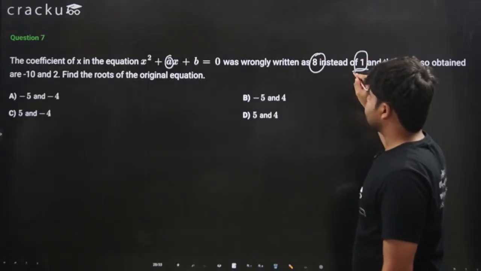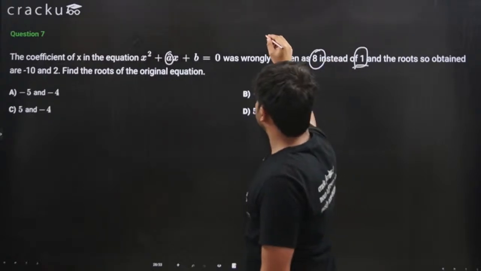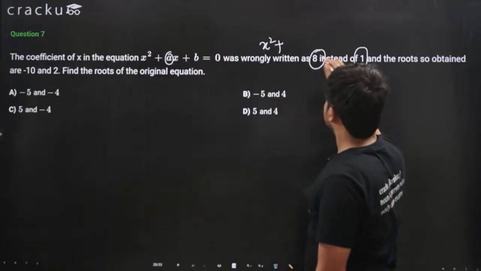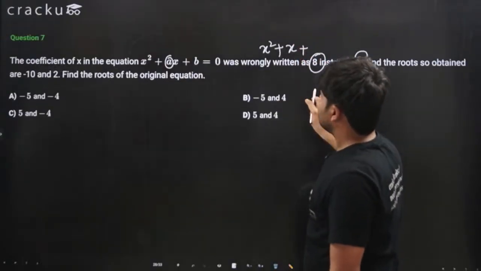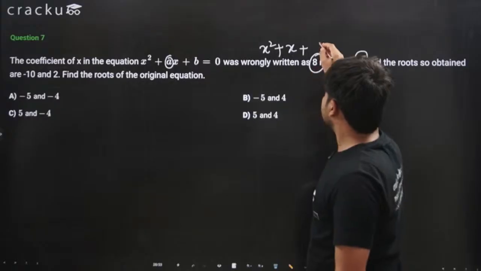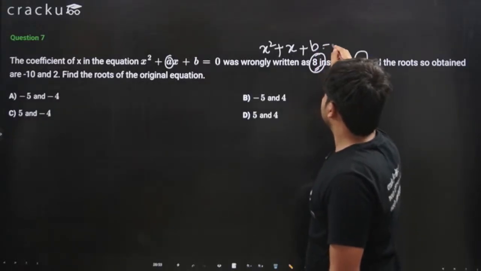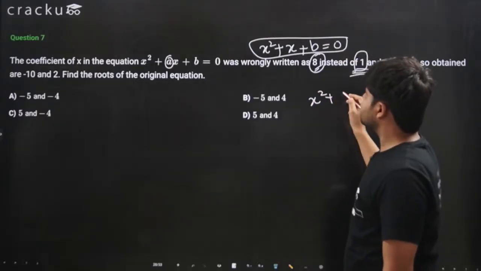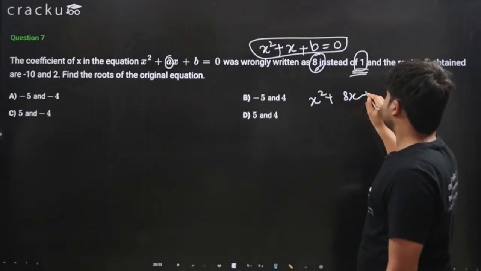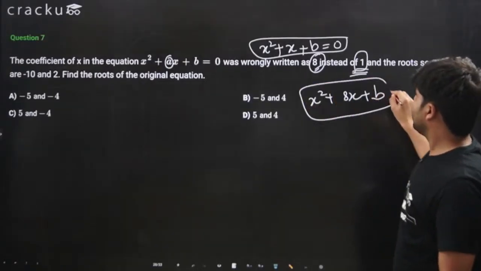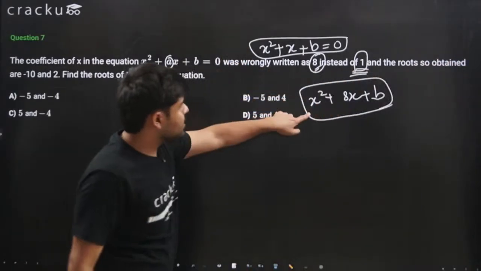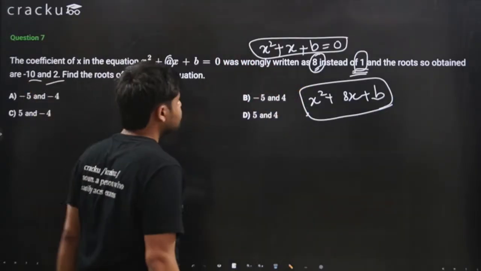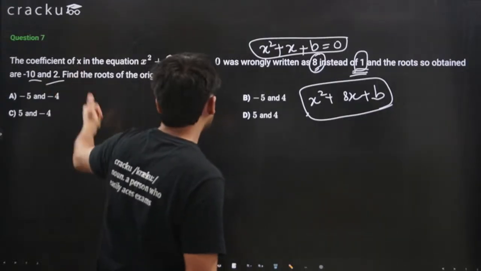It was actually 1. So the equation was x square plus x plus b equals 0, where the coefficient was wrongly written as 8. So this was the actual equation, and what they wrote was x square plus 8x plus b. Whoever these people were, they wrote this instead of that. And the roots so obtained are minus 10 and 2.